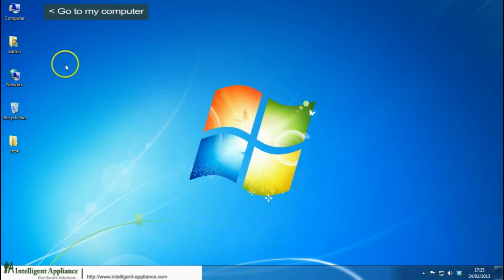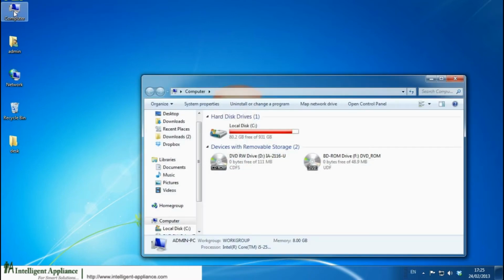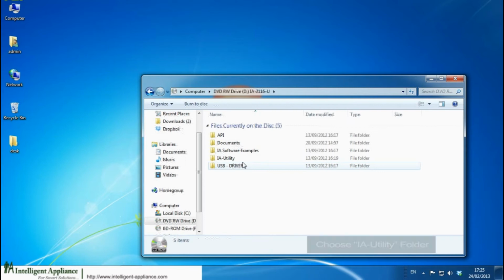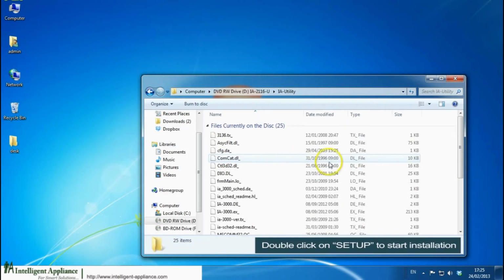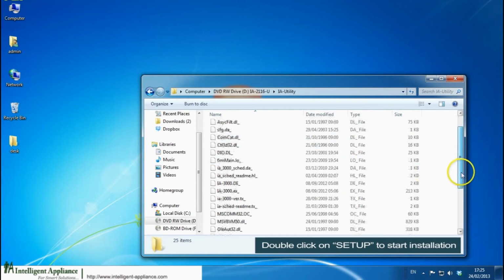Now go to My Computer, open the CD drive, and choose IA Utility folder. Double-click the setup to start the installation.